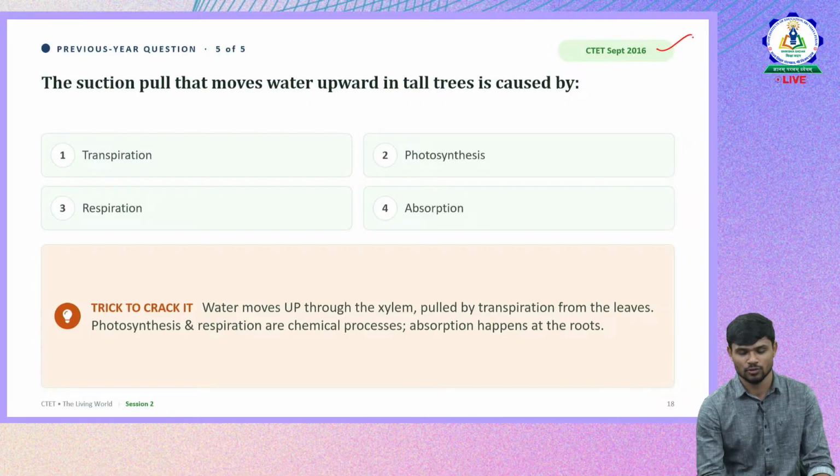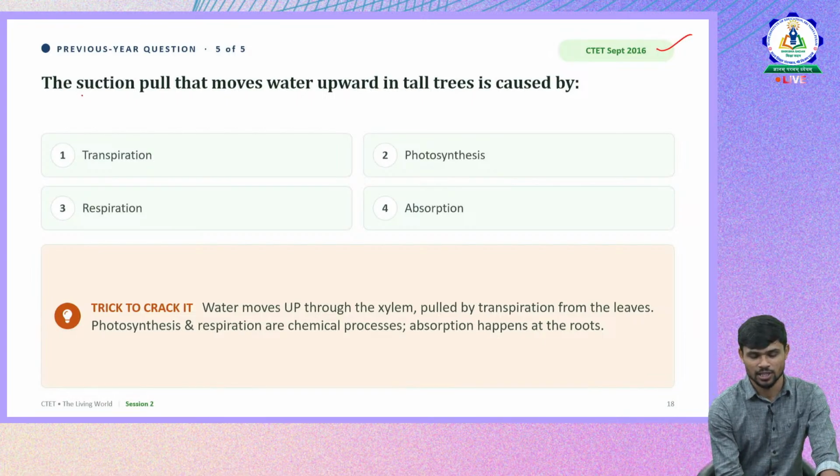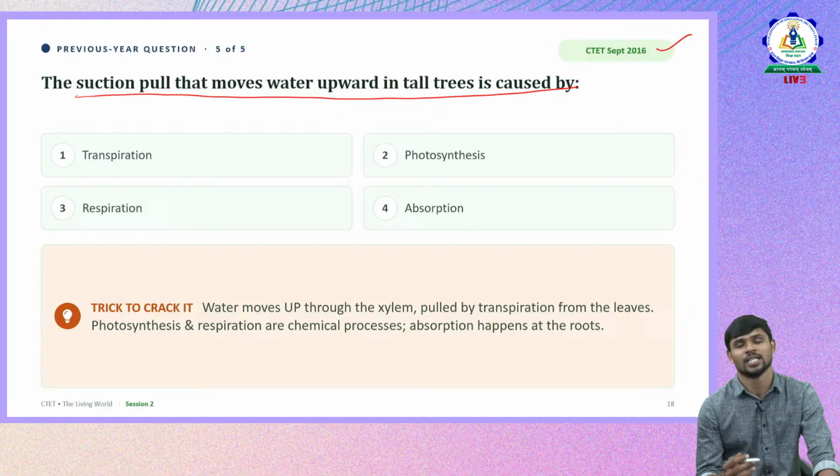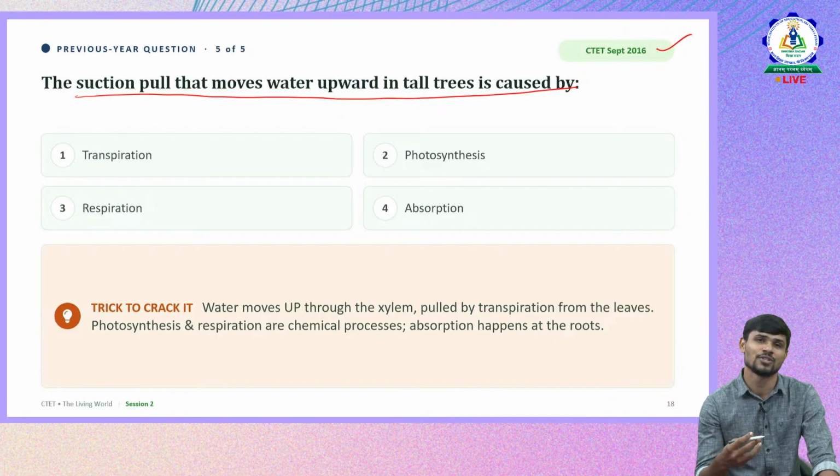So let us see one more question. This is based on the vascular system, the transportation in plants. The suction pull that moves water upward in tall trees is caused by. The meaning of the question is the suction pull that is created inside the plant. What is the cause for this suction pull? What causes this suction pull because of which water will be moving upward in the plant?